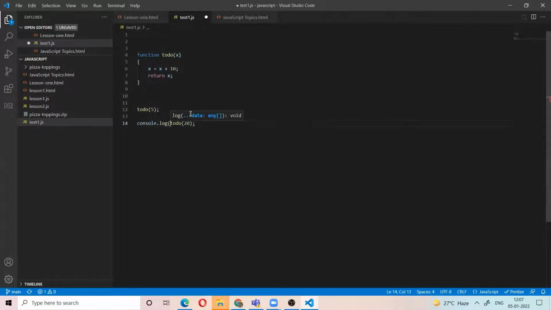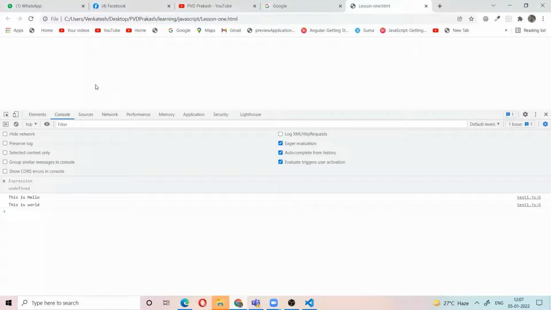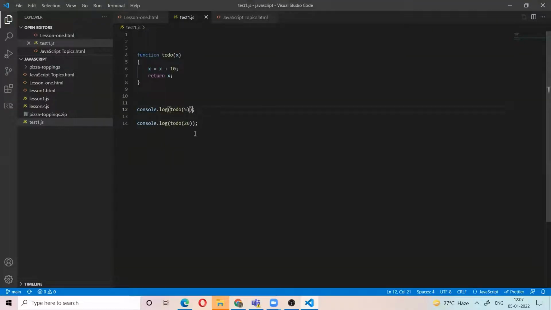So we need to put it here. Right, so if you see here, 15, 30, so the function is returning something. This is called the returning of the function. Once the function returns something, after the return statement, nothing will execute.